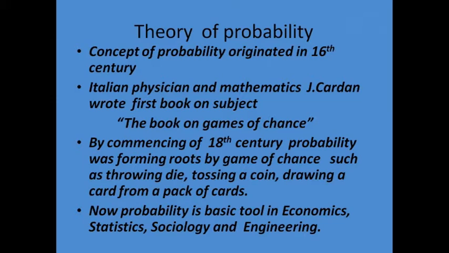Italian physician and mathematician J. Cardan wrote his first book on the subject, the Book on Games of Chance. In his book, he wrote about probability, gambling, and other games in which probability is used.